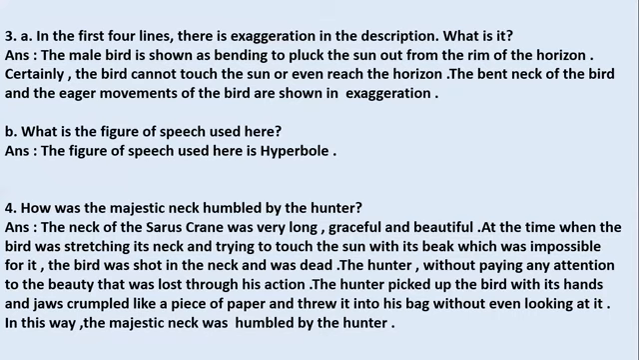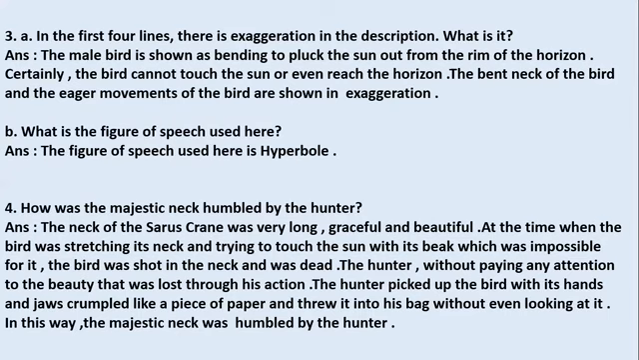In the first 4 lines, there is exaggeration in the description. What is it? So when you read the first 4 lines of the poem, there's an exaggeration. What do you mean by exaggeration? Where you say something which is extra and which is impossible, as I said. So let us see what it is. The answer is: the male bird is shown as bending to pluck the sun out from the rim of the horizon. Certainly the bird cannot touch the sun or even reach the horizon. The bent neck of the bird and the eager movements of the bird are shown in exaggeration here.